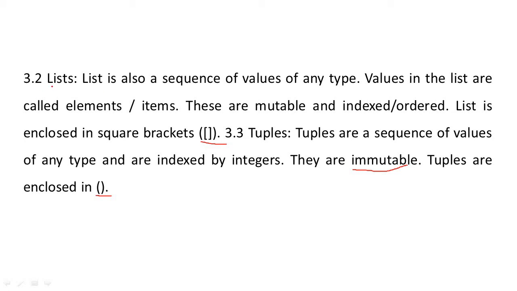So lists are mutable, indexed and ordered and enclosed with square bracket. Tuples are sequences of values of any data type, are indexed by integer and they are immutable.